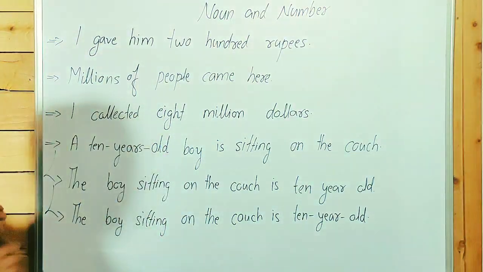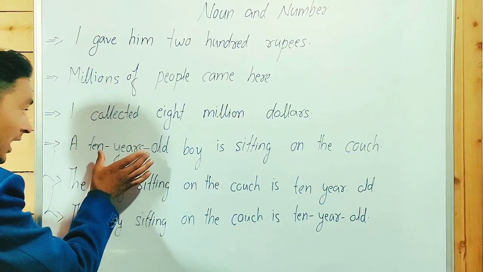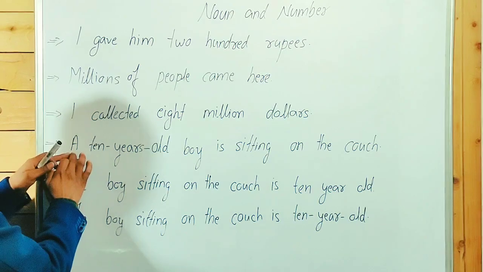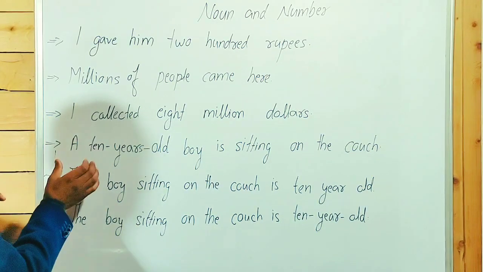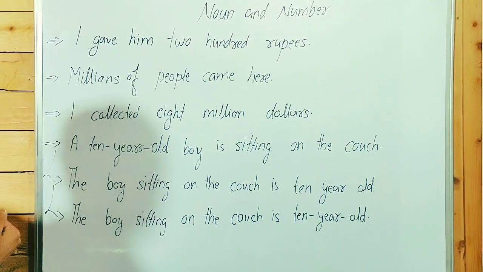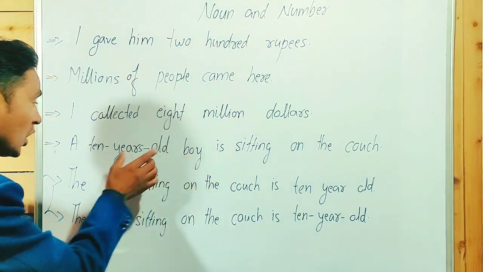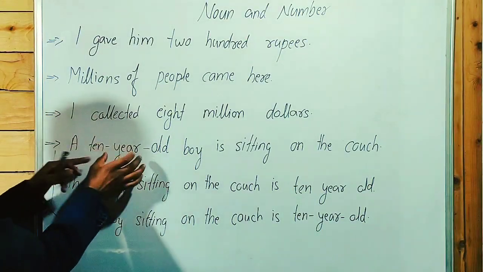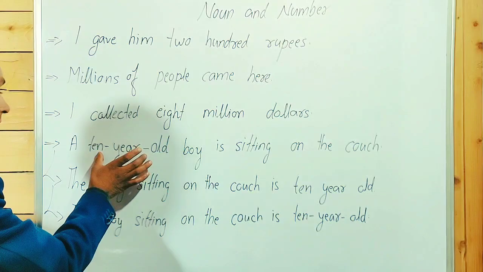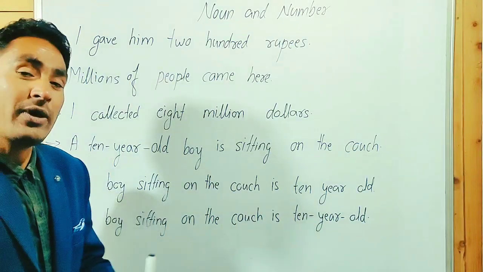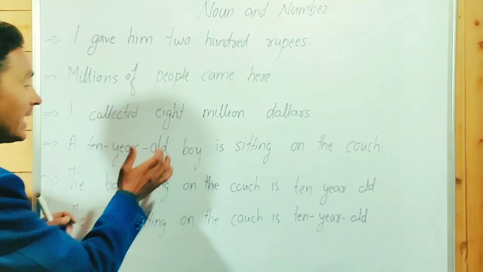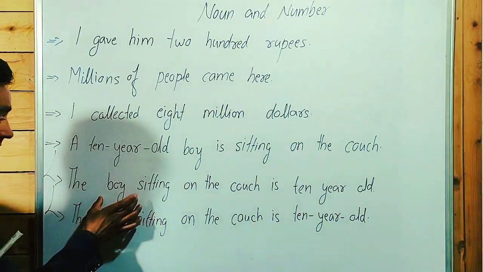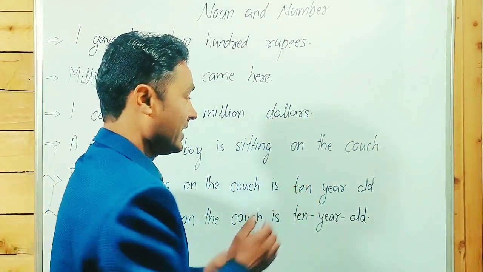10 years old boy. Guys, a point to be noted: it's a compound noun behaving as an adjective. A is an article. A 10 years old boy is incorrect. Boy is the noun. It's 10-year-old, not years. We have to remove s. Now, a 10-year-old boy. Boy is the noun. 10-year-old is a compound noun behaving as an adjective. So a 10-year-old boy is sitting on the couch. It's a correct sentence.